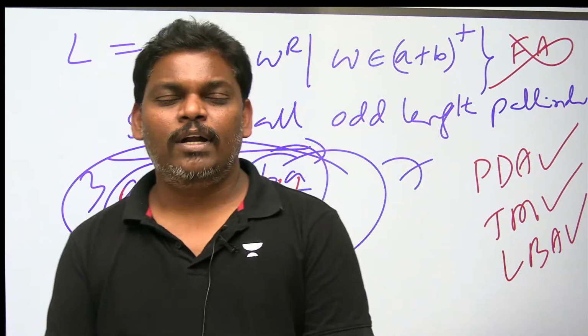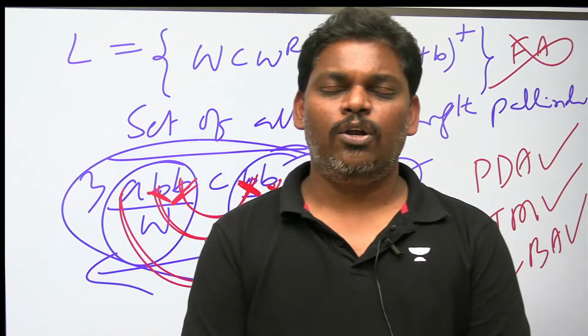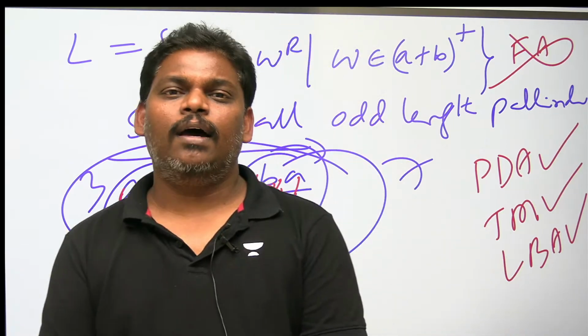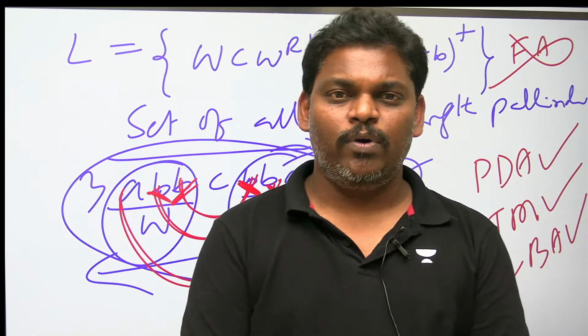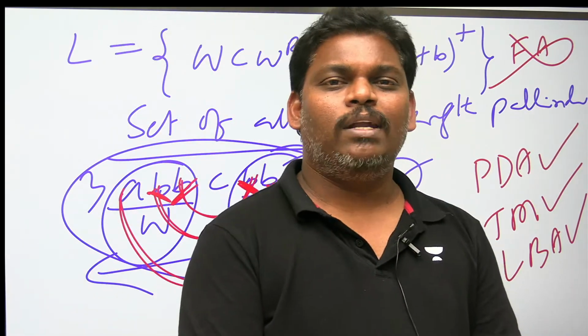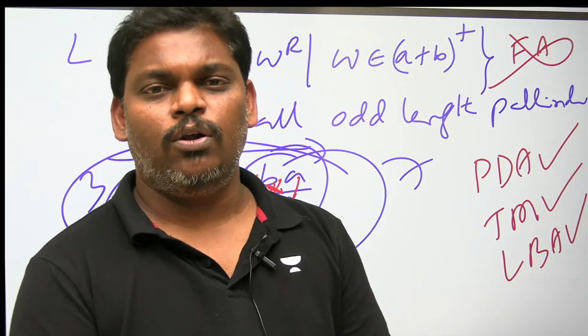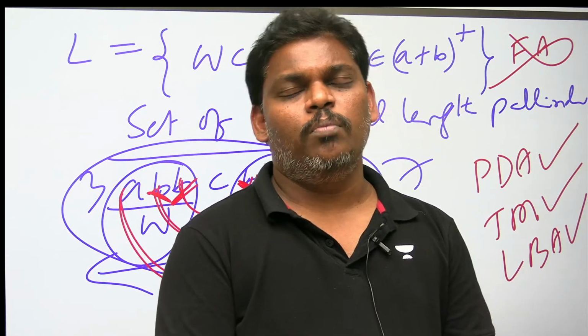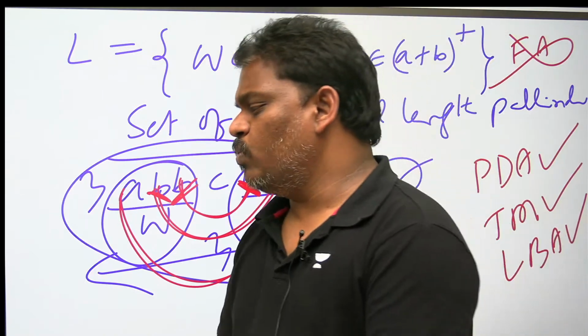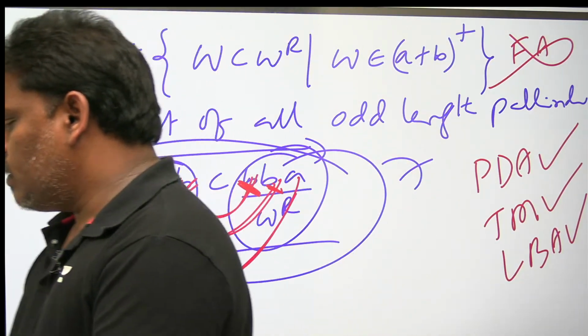Remember one thing, whatever a computer can do, a Turing machine can also do. Both are the same. Turing machine, computer, algorithm, all similar. I am repeating once again: Turing machine, algorithm, computer, all same. Whatever an algorithm can do, a Turing machine can do. Whatever a Turing machine can do, a computer can do. So please be careful. The ultimate machine is the Turing machine.